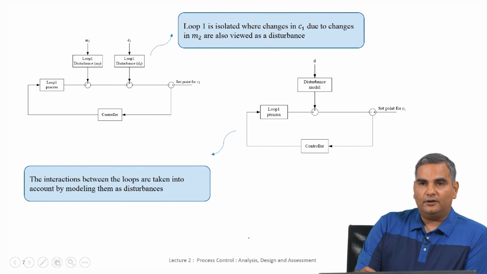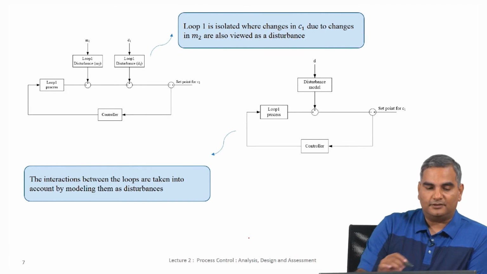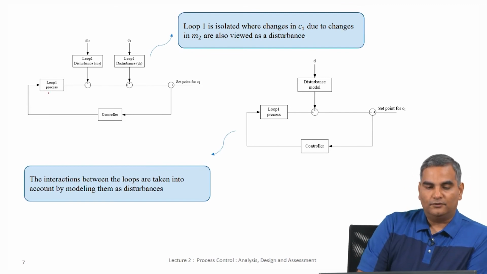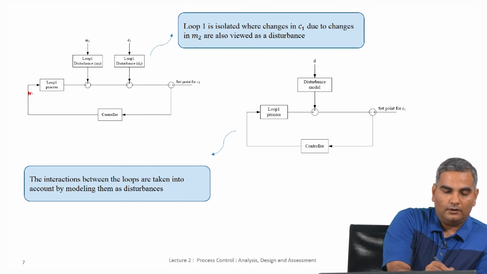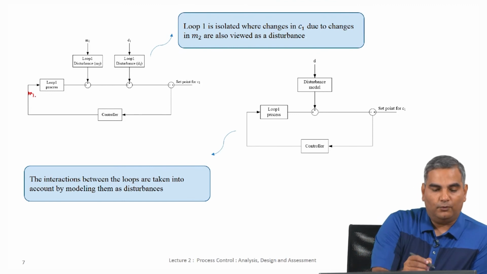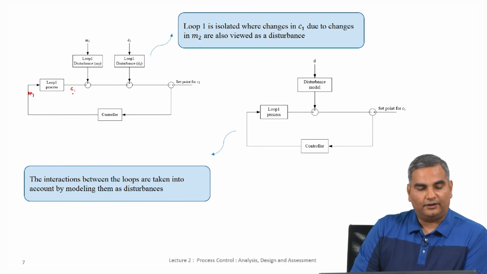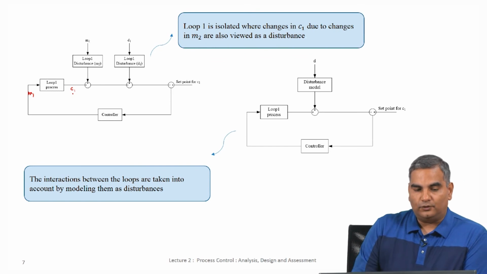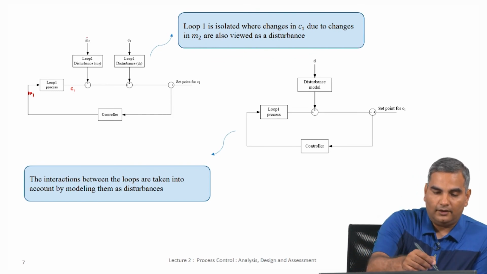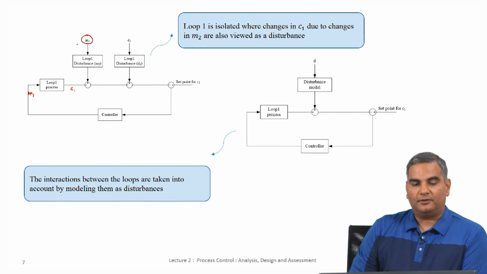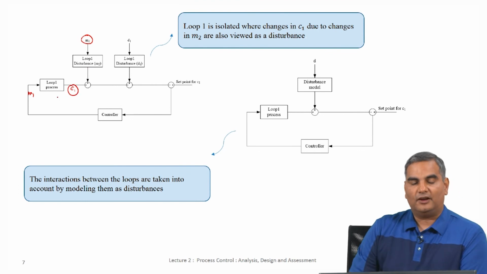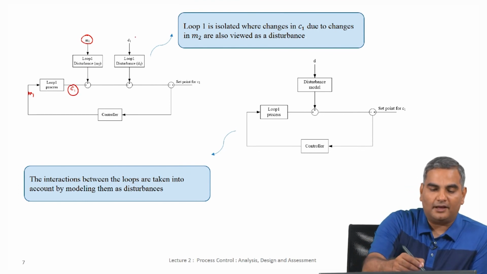So, when we finally look at this, you can simplify this into this block diagram, where you have the loop for process 1, which is basically M1 coming in, and the effect of M1 on C1. And now I have broken down that picture into two different pictures. I am going to say the effect of M2, which is the other manipulated variable, you might want to think of that as a disturbance that changes the value of the control variable C1, and there might be other disturbances in the process which also change the value of C1.